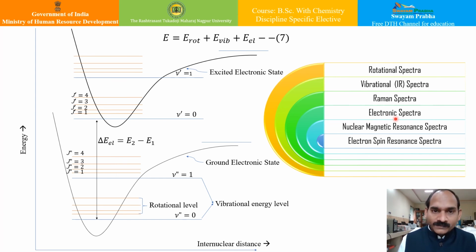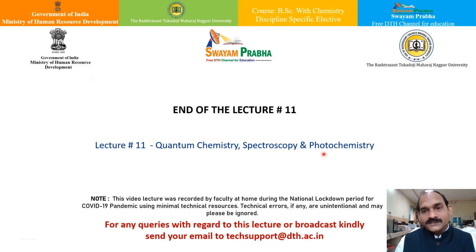So this was the introduction to molecular spectra. We will continue with the study of molecular spectra, and we will start with the rotational spectra in the next lecture. Thank you, friends. Thank you very much.